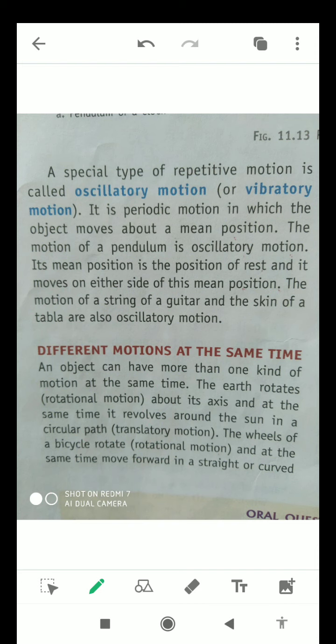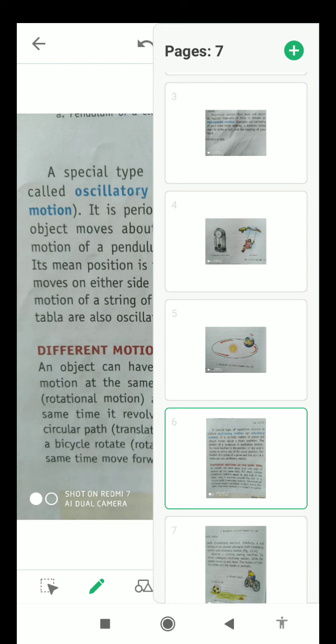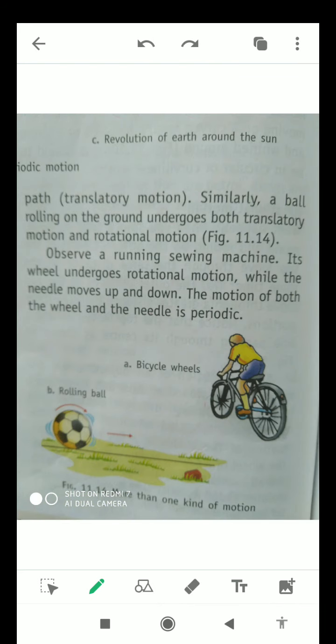The wheels of a bicycle rotate in a rotational motion, and at the same time they move forward in a straight or curved path, that is a translatory motion. Similarly, a ball rolling on the ground undergoes both translatory and rotational motion.